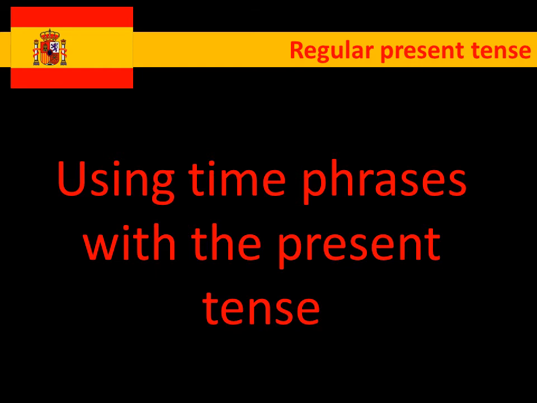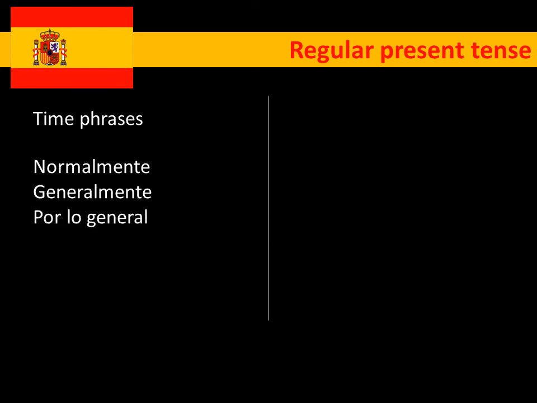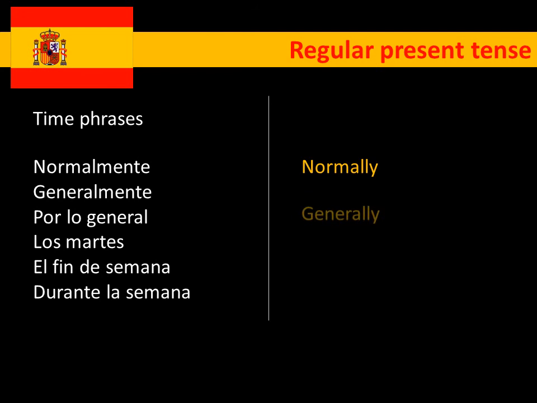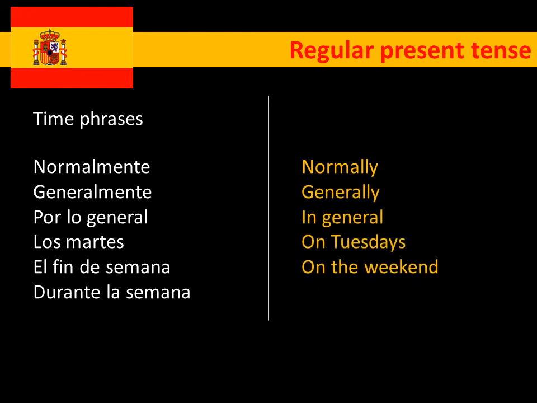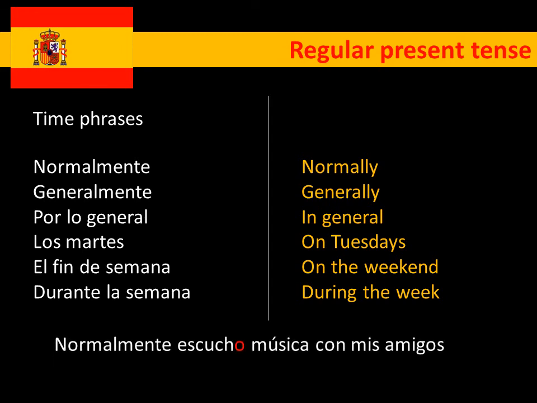Finally, we're going to look at some time phrases to use with the present tense. Normalmente, generalmente, por lo general, los martes, el fin de semana, durante la semana. This isn't an exhaustive list by any stretch, but it's definitely a good starting point. Remember, with something like los martes, on Tuesdays, you can use lots of other days of the week. And there are a couple of examples at the bottom to see here.